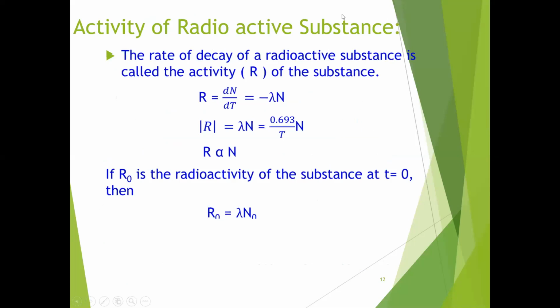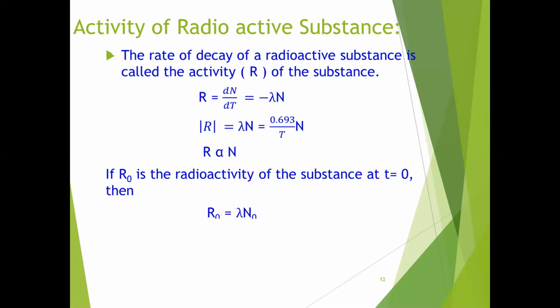Now, activity: the rate of decay of a radioactive substance. The rate of decay of a radioactive substance is called the activity, which is denoted by R. R is equal to dN by dt.